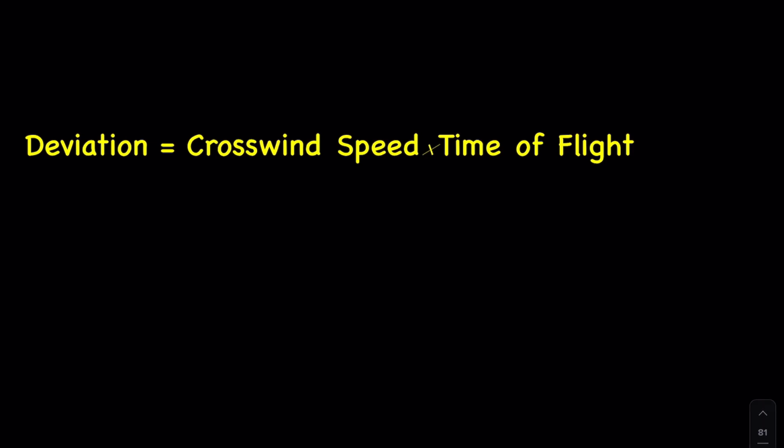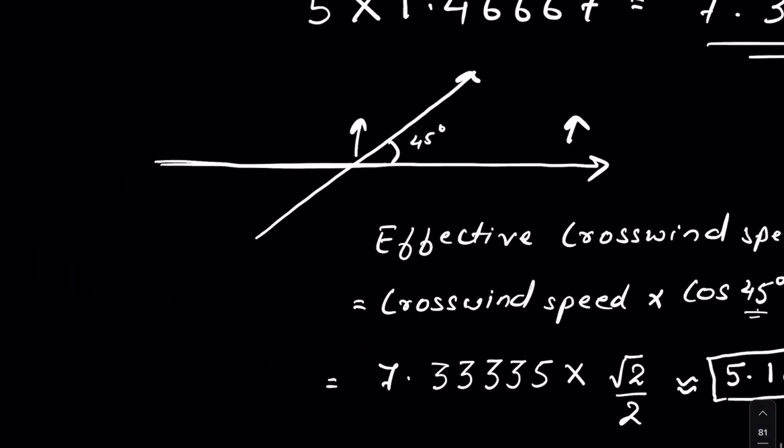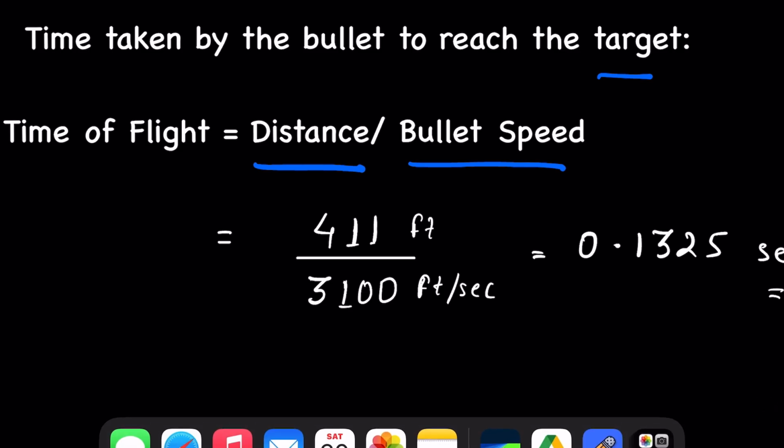Now the formula for deviation is the crosswind speed multiplied by the time of flight of the bullet. The effective crosswind speed that we calculated here is 5.18 feet per second. The time of flight is 0.1325 second.